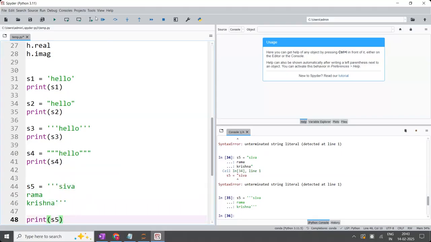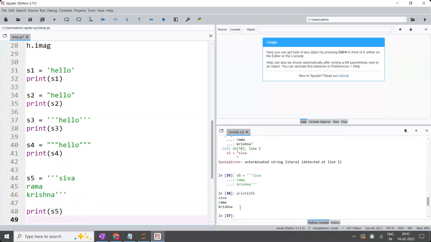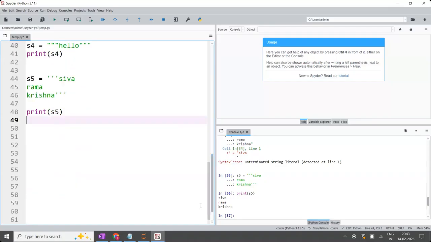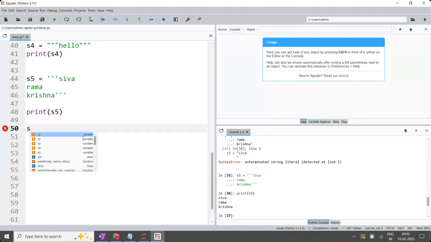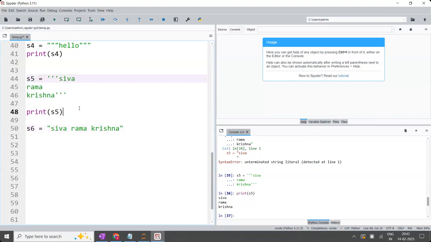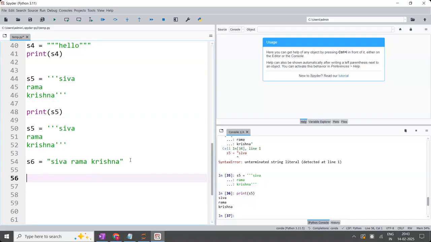And if you print S5, what is S5? Siva, next line Rama, next line Krishna. Okay, now what is the difference between this one and this one? S6 is equal to Siva space Rama space Krishna. What is the difference? This is a multi-line string. This is a single line string. That is one string only. This is also one string only. Now, what is this one then? This is Siva, comma, Rama, comma, Krishna.